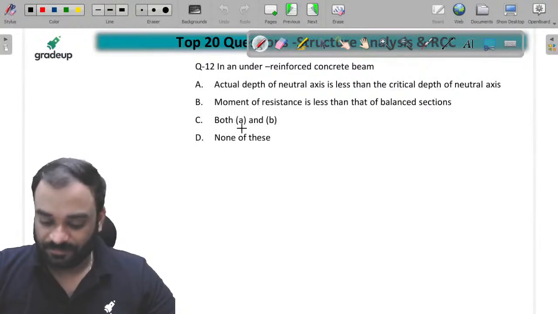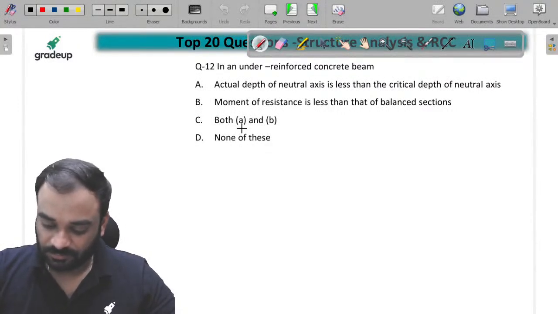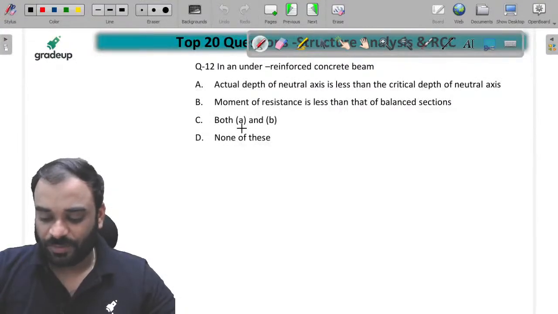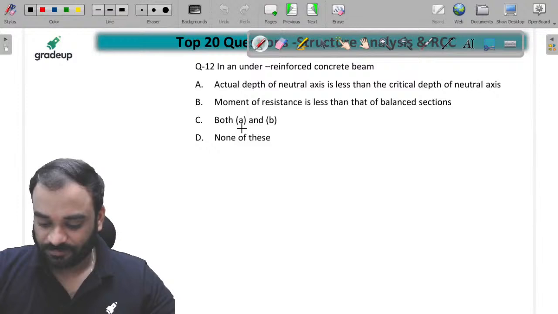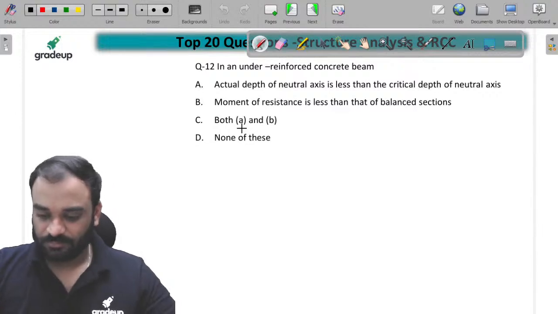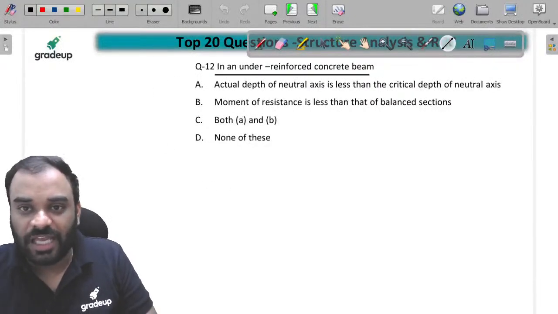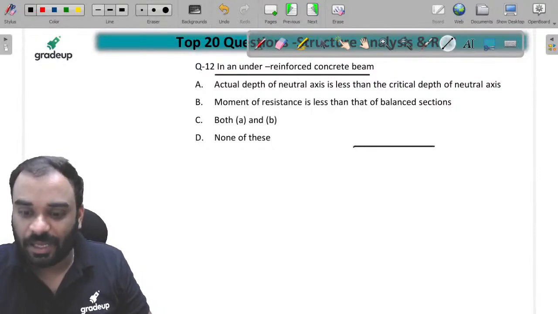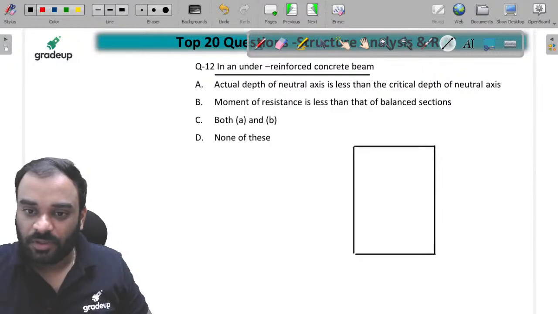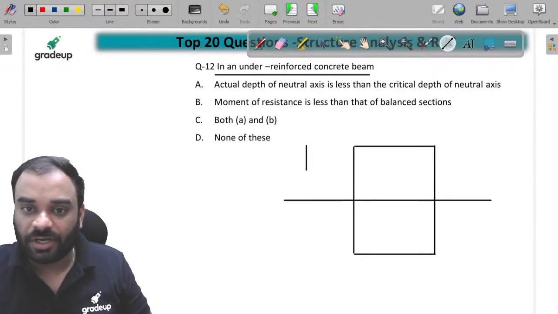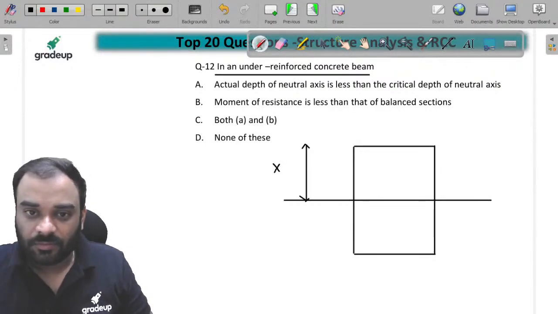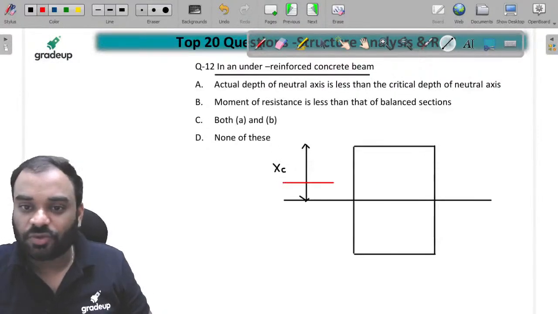For under reinforced section, the under reinforced concept is very simple, children. I think everyone knows what happens in the under reinforced condition. Okay children, let me tell you. Under reinforced section, you know that in case of under reinforced section, the actual depth of neutral axis is always less than the critical depth of neutral axis. You know this, children. Let us suppose this is your limiting depth or critical depth of neutral axis. And let us consider this one is actual depth of neutral axis.